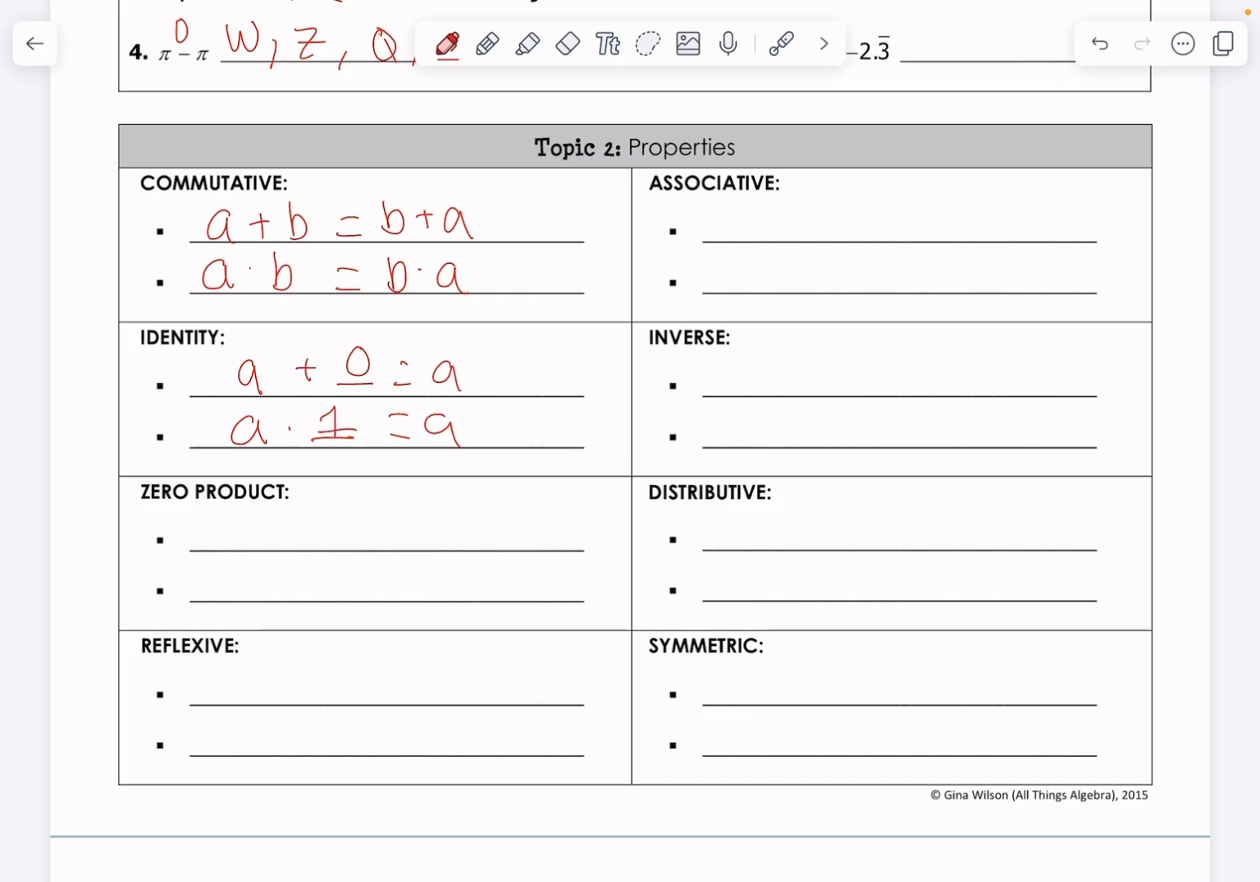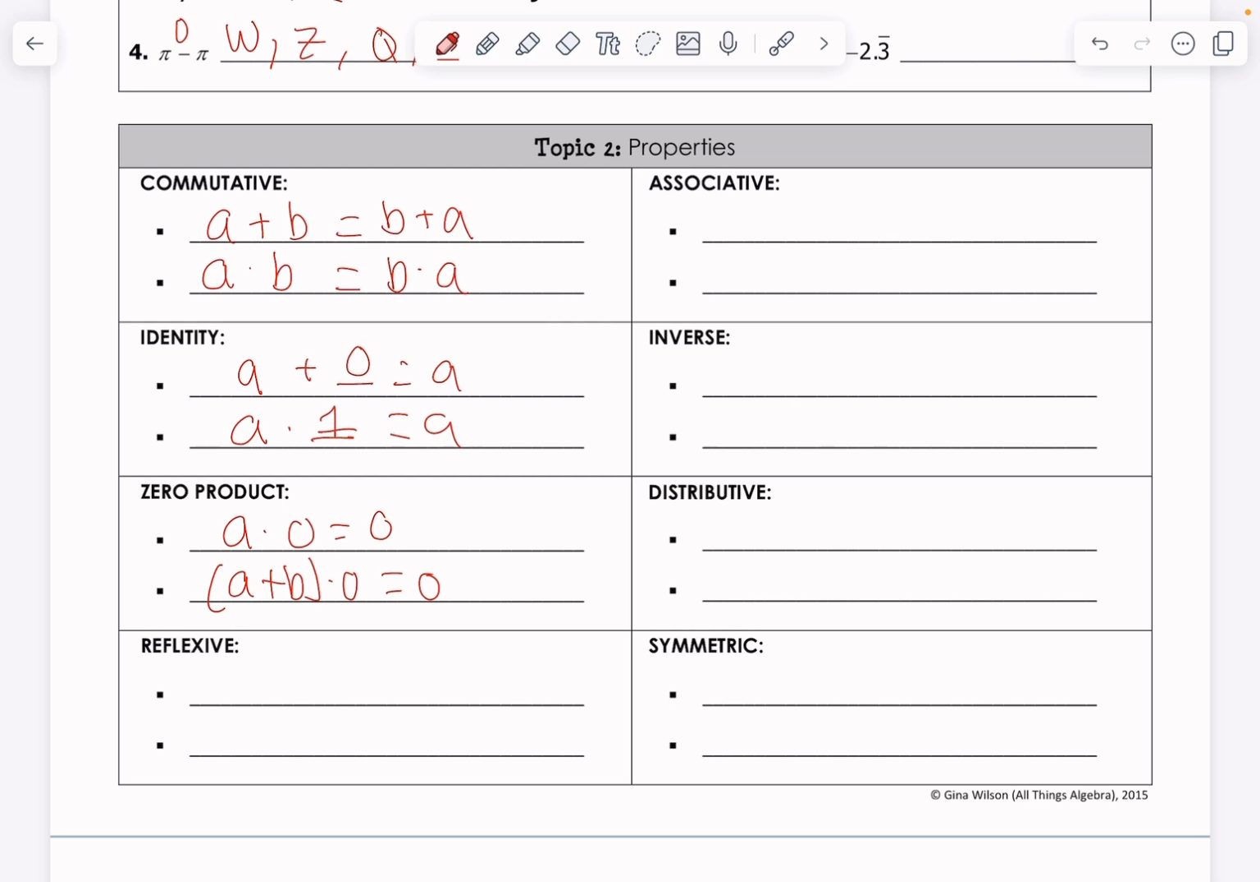Next property, zero product property. This just says any number times 0 has to be 0. And it also tells us that the sum of any two numbers times 0 must be 0. Pretty self-explanatory.